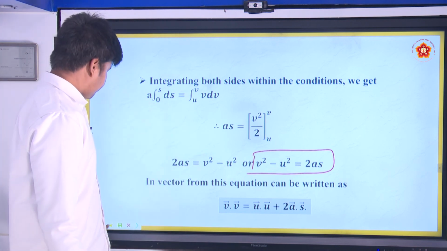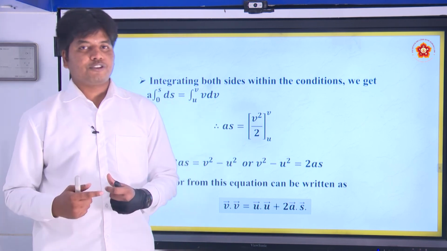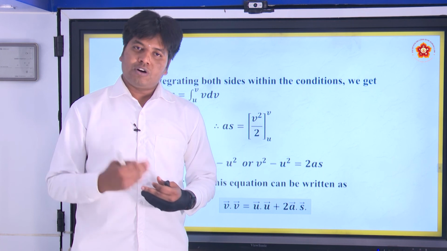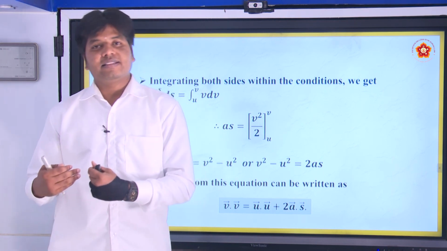Alright. So we have derived the three equations of motion in our conventional method, and also in our calculus method, which you have studied in this chapter.